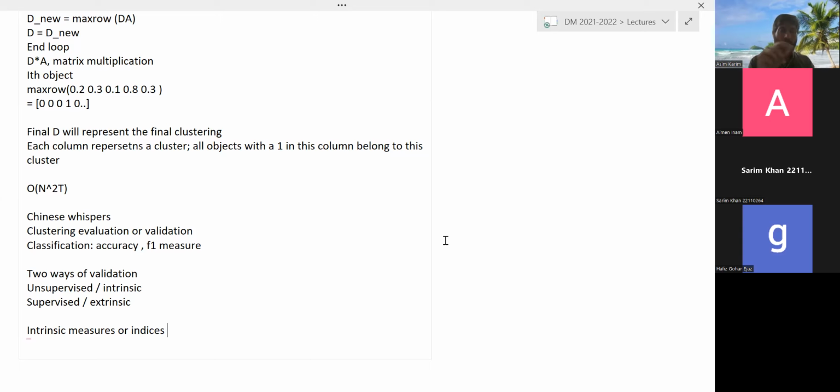So if we did not have a validation or evaluation technique, we won't be able to decide all of those parameters. So remember, K was a parameter, number of clusters. If we did not have a way of evaluating or validating a cluster, we will not be able to determine K. So for which K is the performance best? So what is performance? You need to have a measure for that. So that's why we have to have this evaluation.